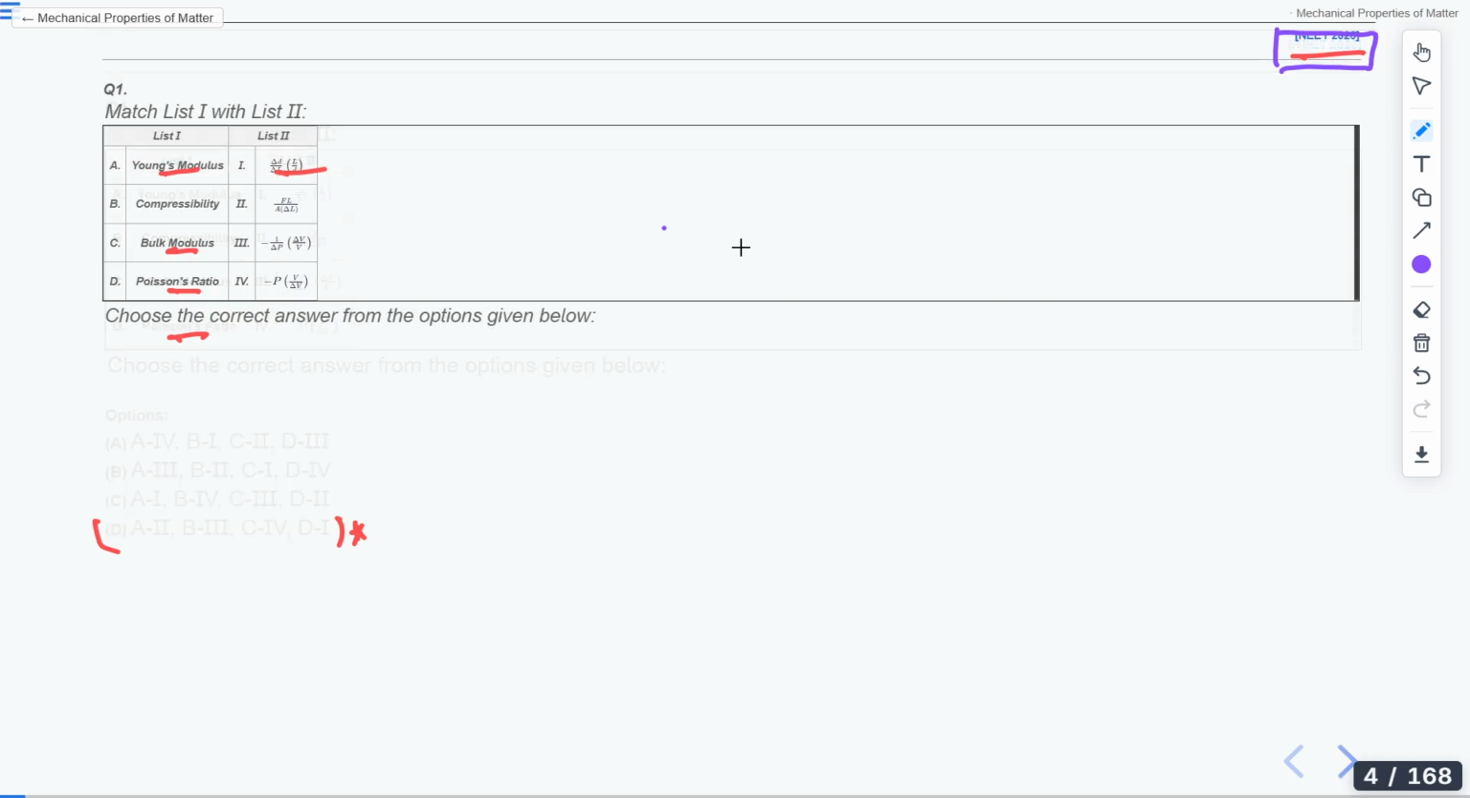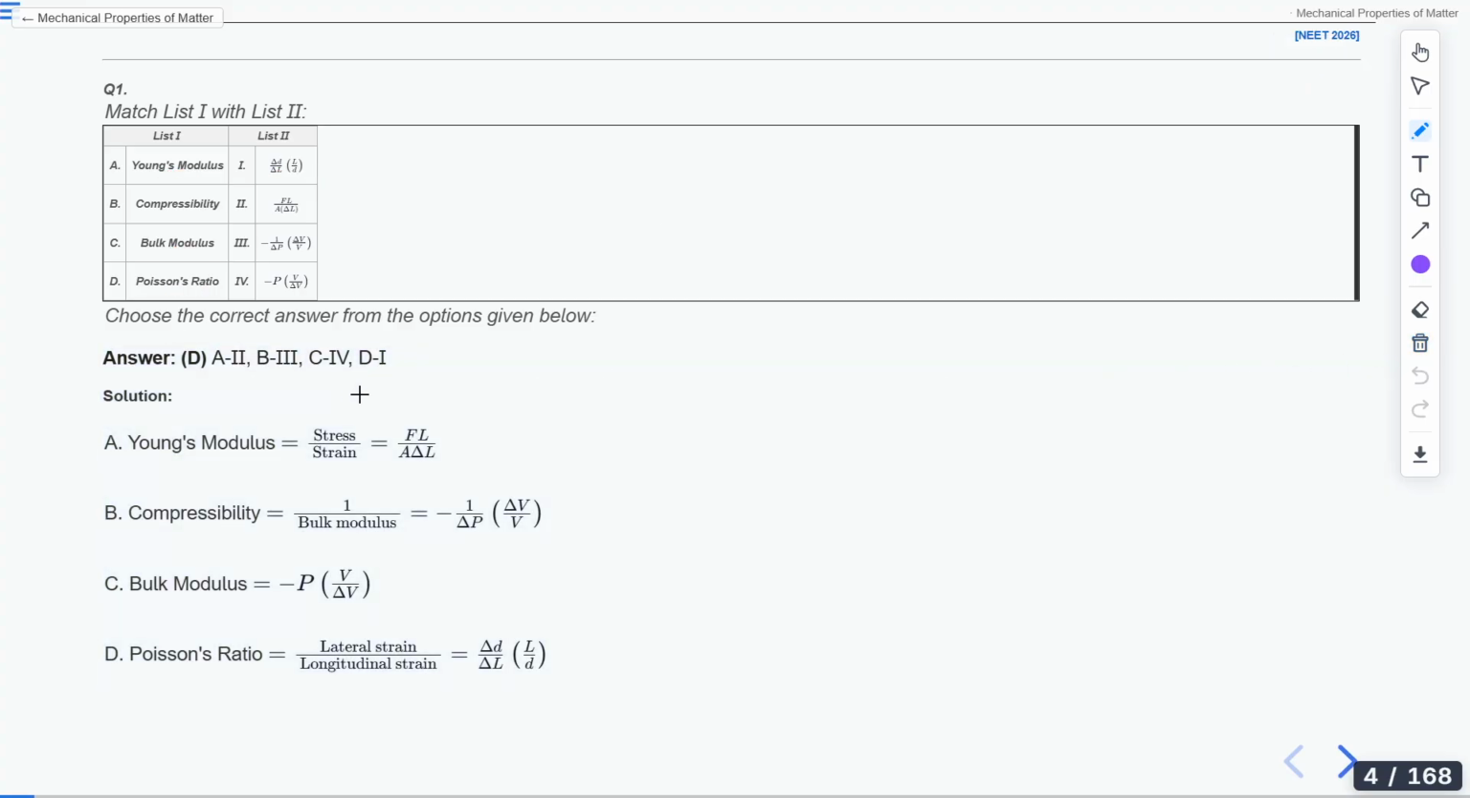Okay, let's check the solution of this question. So yes, D is the correct answer. It says that the Young's modulus, we know, is stress over strain. Now, what is stress? Stress is force per unit area. And what is strain? It is change in length upon original length. Therefore, stress over strain is like this. This will be the correct formula.